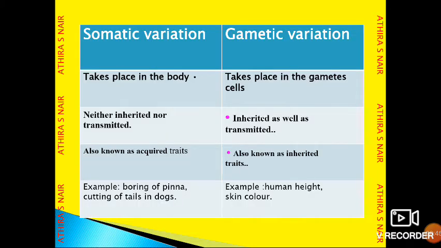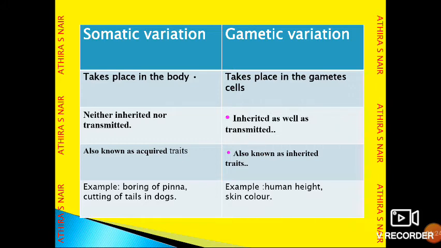Variations are of mainly two types, somatic and gametic variation. Somatic variations take place in the normal body cells, and these variations are not inherited. That is, they are neither inherited nor transmitted. Somatic variations are also known as acquired traits. For example, piercing our ear pinna and cutting of tails in dogs. These characters are not at all inherited to the next generation.